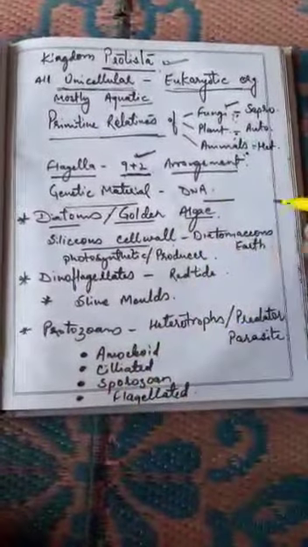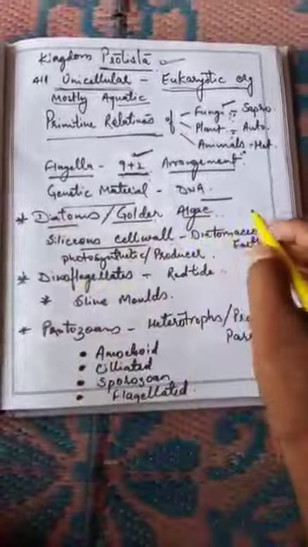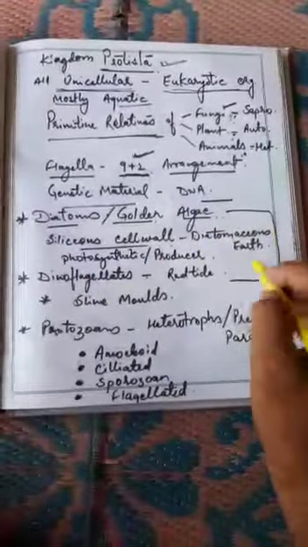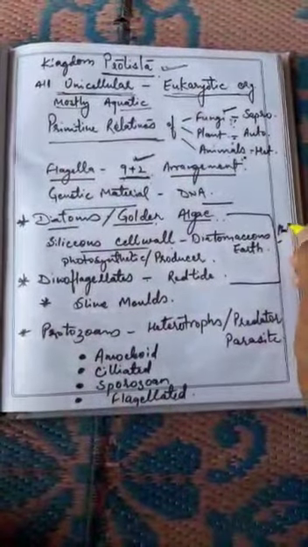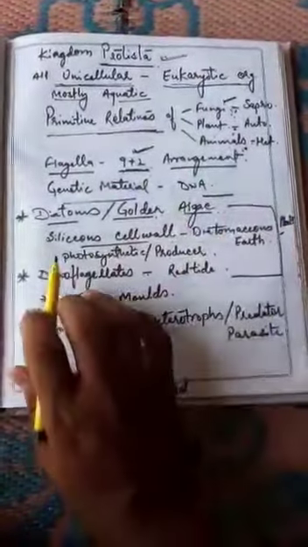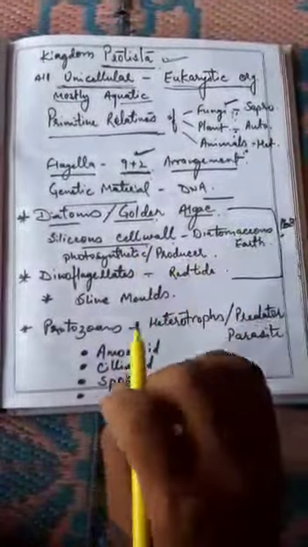Here, these two, diatoms and golden algae, and dinoflagellates, are the relatives of today's plants. Why? Number 1, they have a cell wall. Number 2, they are photosynthetic.